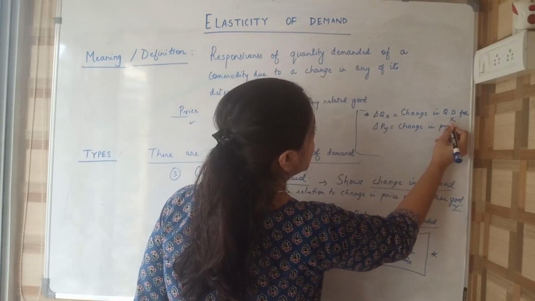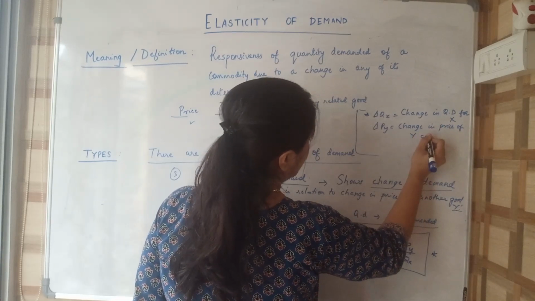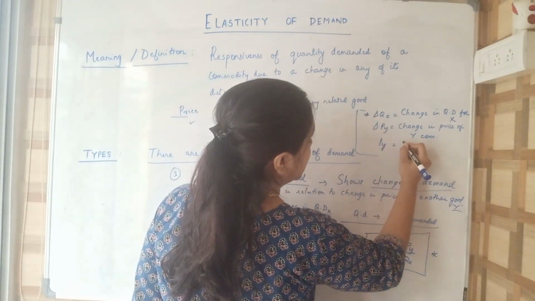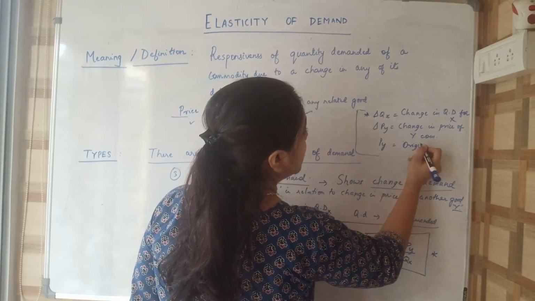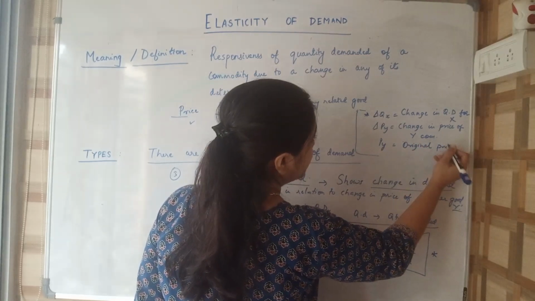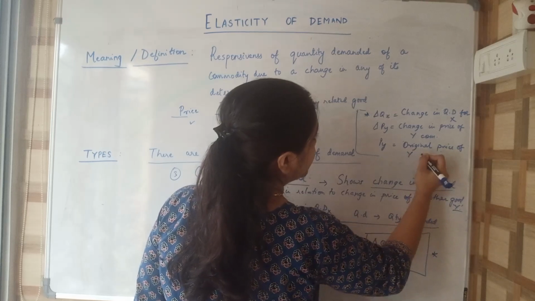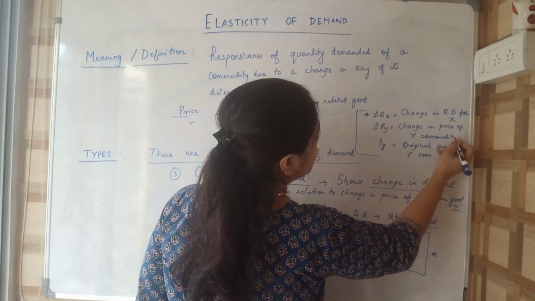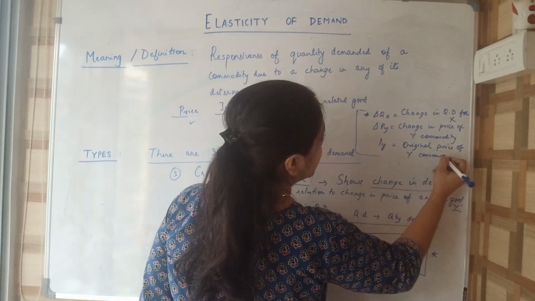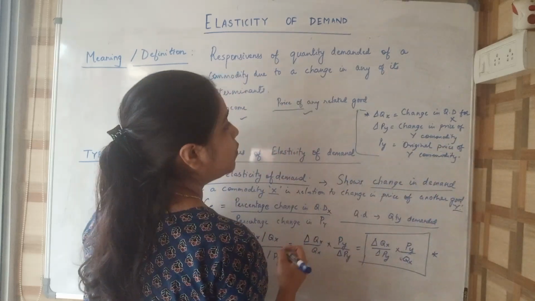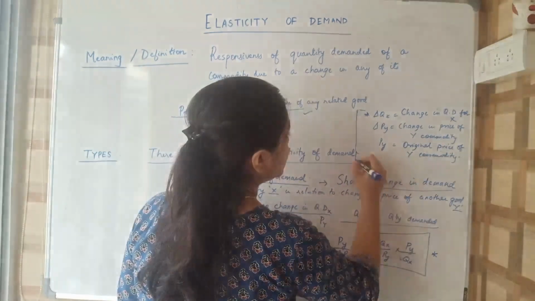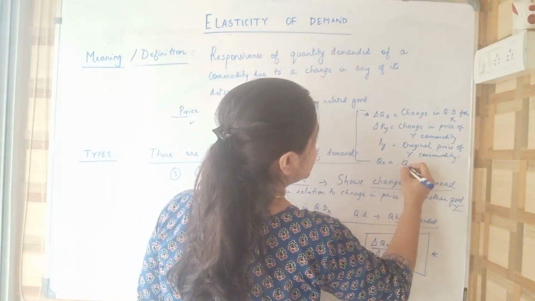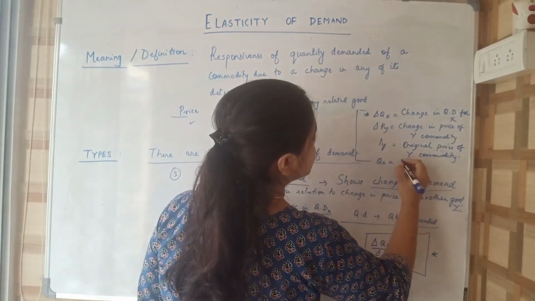PY is the original price of Y commodity. COM is nothing but commodity. And the last one is QX. What is QX? QX is the original quantity demanded for X commodity.